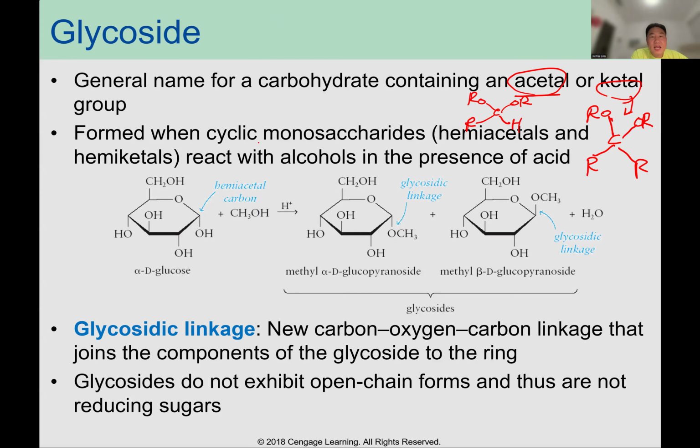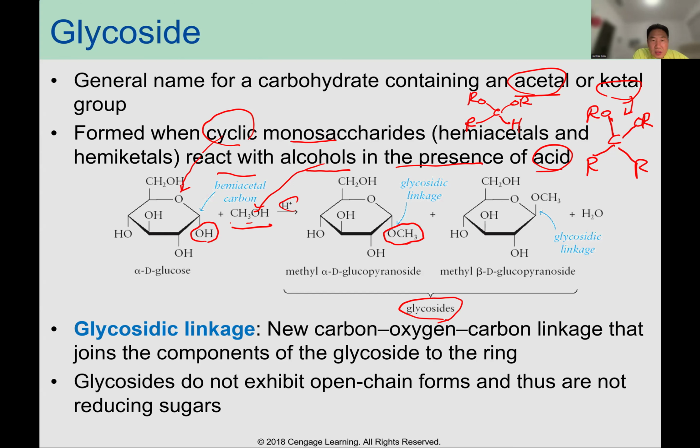They are formed when a cyclic monosaccharide reacts with an alcohol. This cyclic monosaccharide reacts with an alcohol, methyl alcohol, in the presence of acid. You can generate a glycoside.